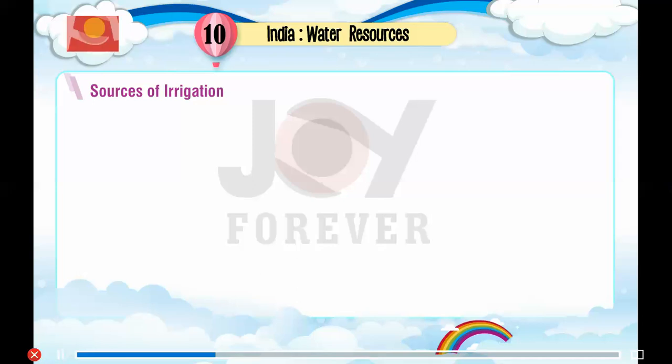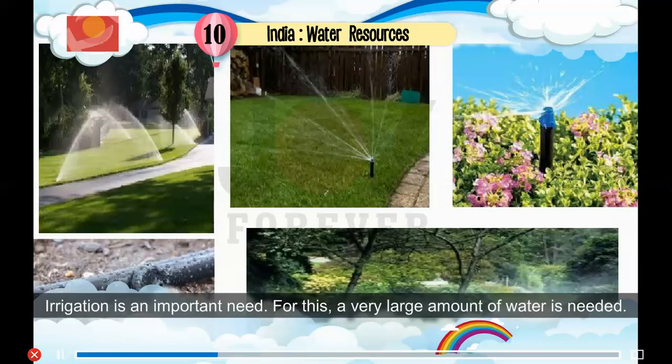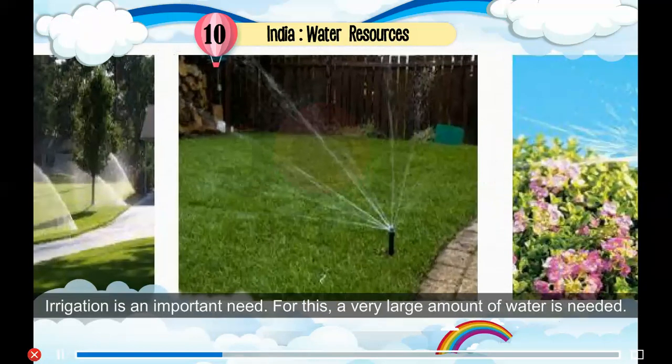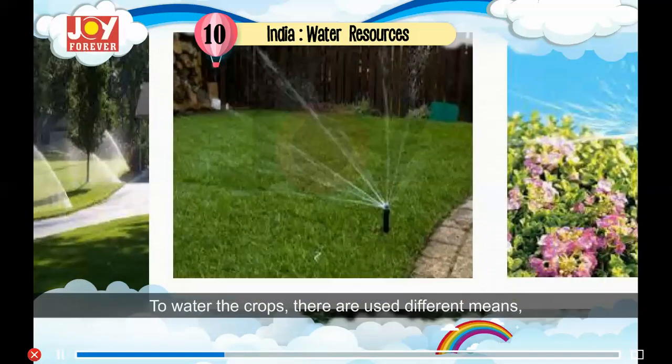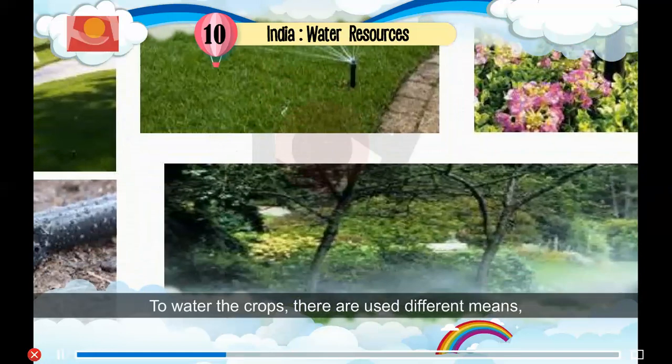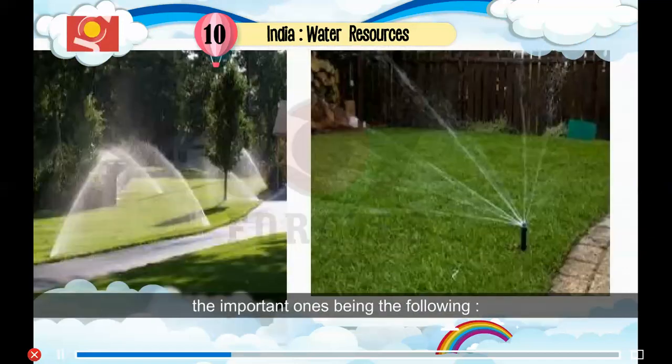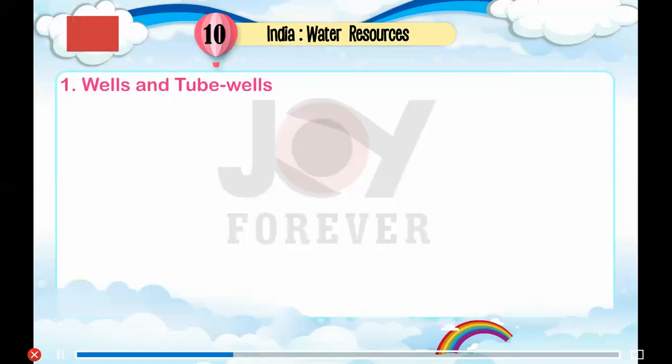Sources of irrigation. Irrigation is an important need. For this, a very large amount of water is needed. To water the crops, different means are used, the important ones being the following. 1. Wells and tube wells.